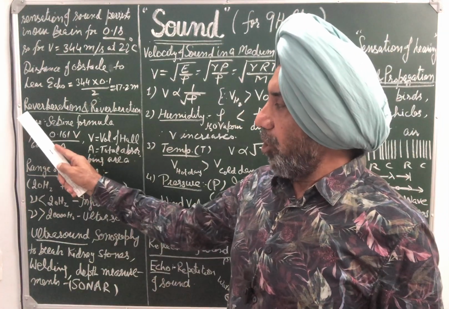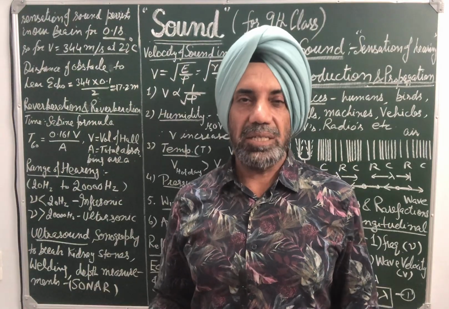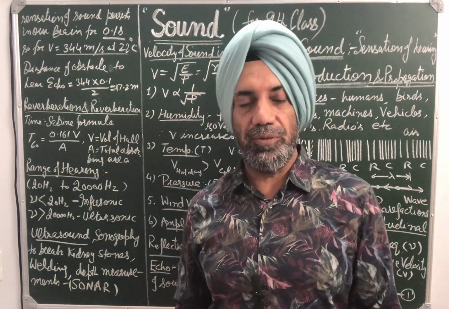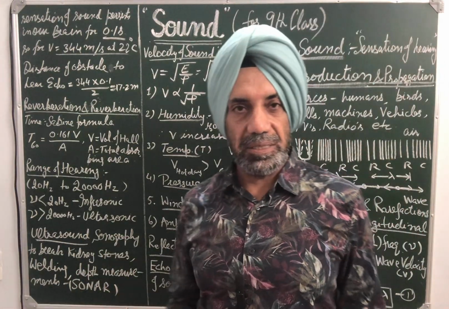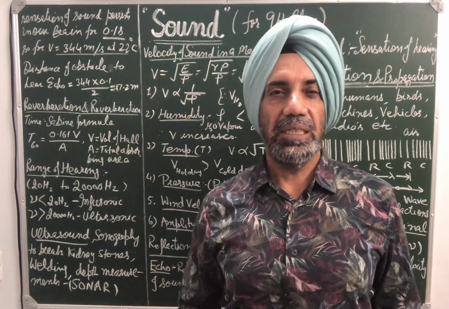Because our sound persists for some time even after the source is switched off due to reflection of sound from various surfaces. This phenomenon is known as reverberation.